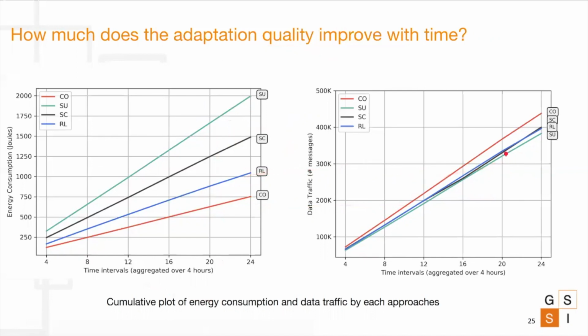We can see initially SC is better than RL, but towards the end, RL is able to save more data traffic than SC. So overall, we can see that the approach is effective in terms of accuracy, energy consumption, and data traffic. Also, we saw that the quality of adaptation performed improves with time.